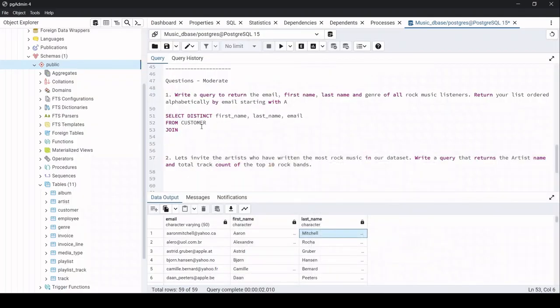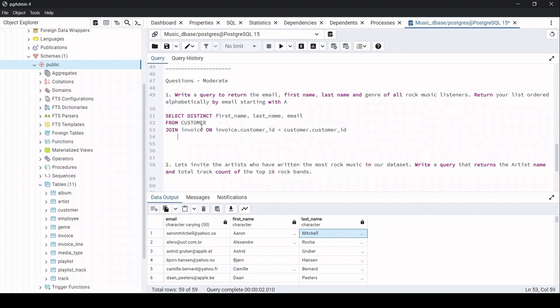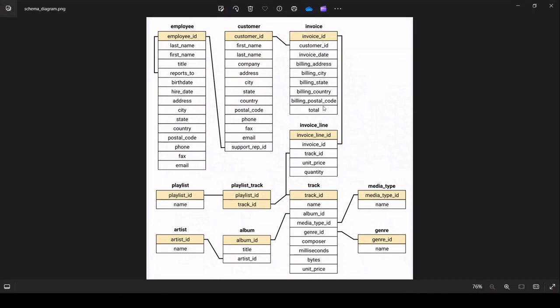Okay, so join invoice on invoice dot customer ID is equal to, sorry, customer ID is equal to customer dot customer ID. Okay, I have linked the customer and invoice. Next I'm supposed to link invoice and invoice line on the basis of invoice ID, right? Because the invoice ID is the same in both the tables, right?